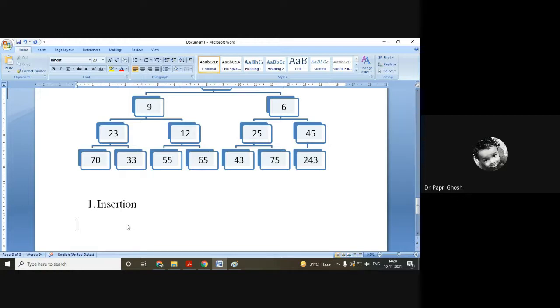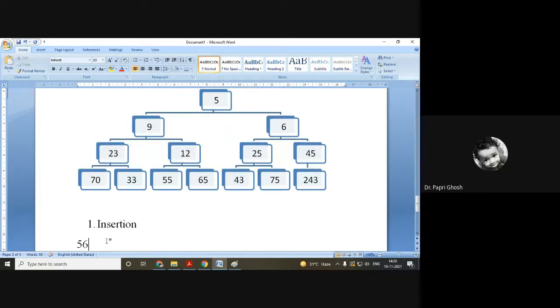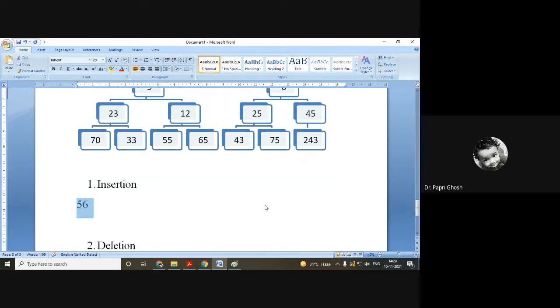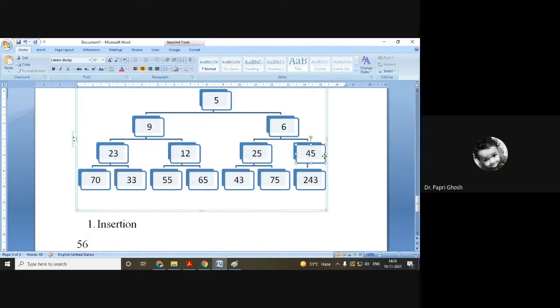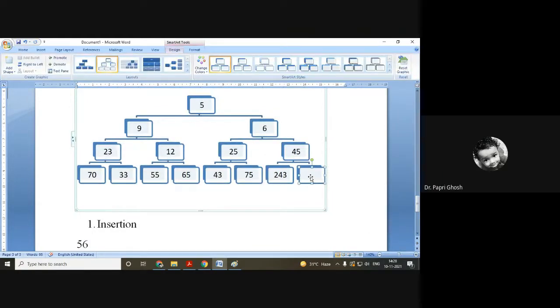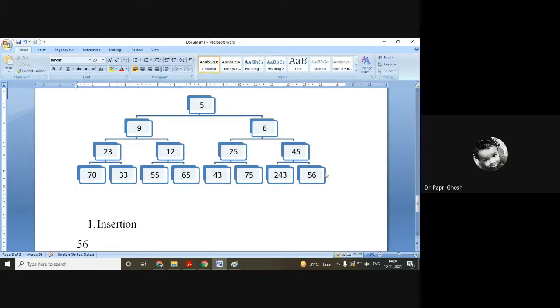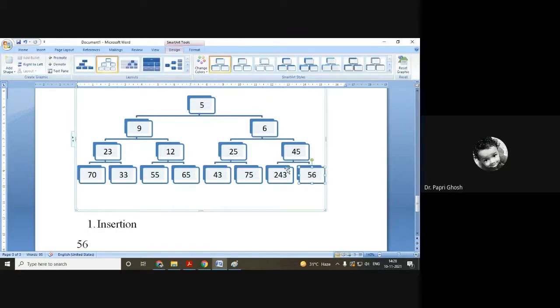For example, we want to add 56 to the list. If we want to insert 56, it should come in the last position first. Then we will check whether this trio is maintaining the order or not. If this trio is maintaining the order, then this is fine.